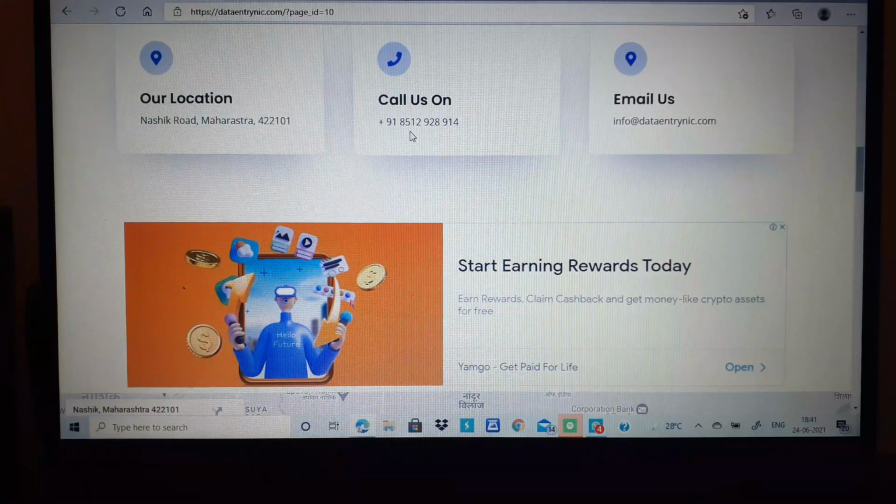Maybe from some other number if you call up, maybe they will pick up your phone. I'll try to see if I have any other number from which I can call up. But this is what will happen because nothing is going to progress from there on. They will just say, we will return you. They will say so many things they may tell you and all those things. But I have not gone to that extent.